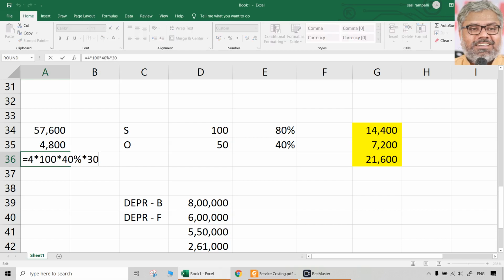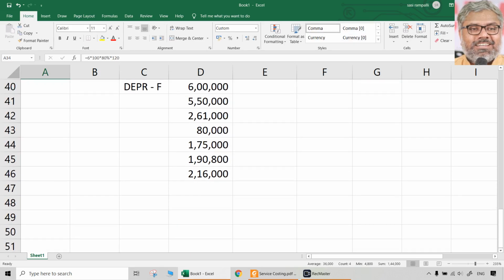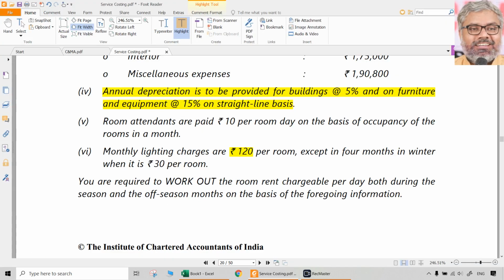What about the other 2 months? The other 2 months, 100 rooms are there, and occupancy is still 40%. Still, it is off season, whether winter or not doesn't matter. Off season has a total of 6 months, in that 4 months is winter, and the remaining 2 months we are looking at. Occupancy is still 40%, but for these 2 months 120 continues. So that's all. That is a total of 72,000, the lighting charges working note computation.